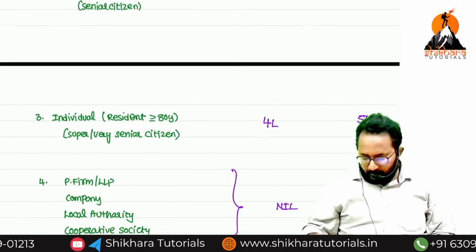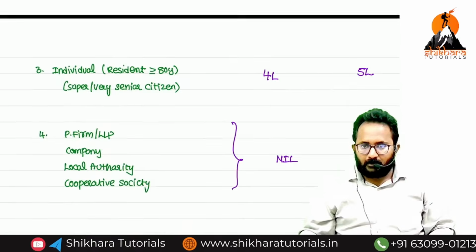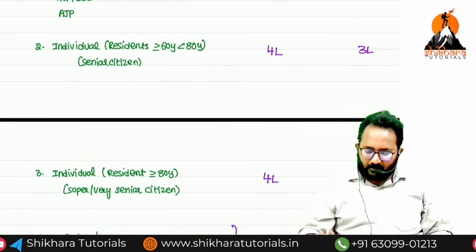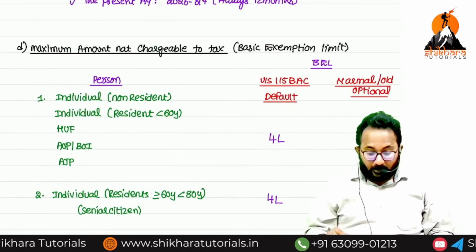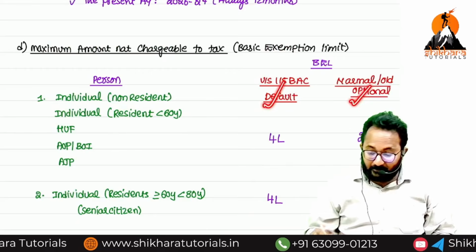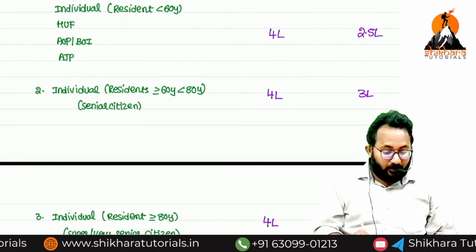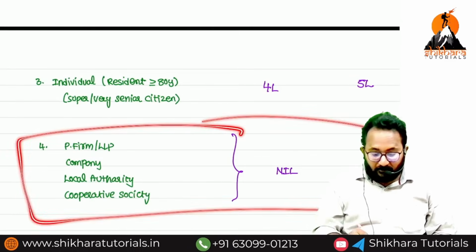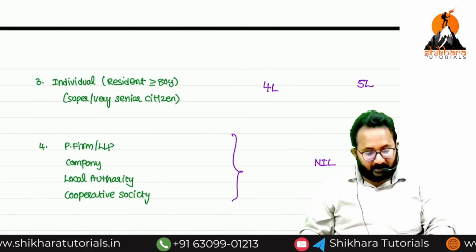I will share this PDF with all of you in the Telegram group, then you can copy slowly. Basic exemption limit, you can remember simply, but advancedly I am saying the 4 lakh thing also. Those who have two regimes are individual, HUF, AOP, BOI, AJP only. For the partnership firm, only one thing: nil. Basic exemption limit is nil.